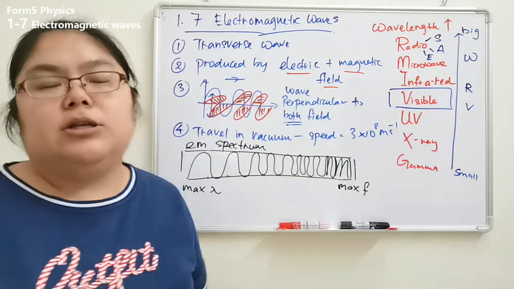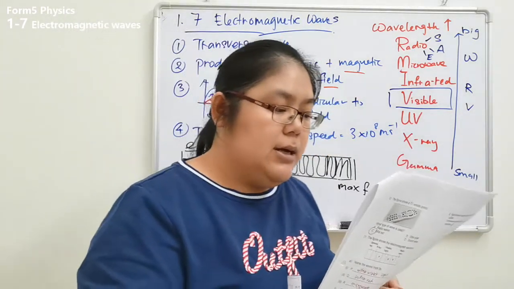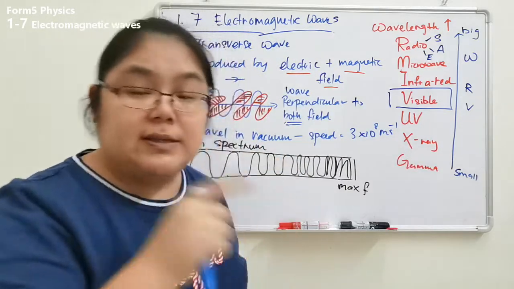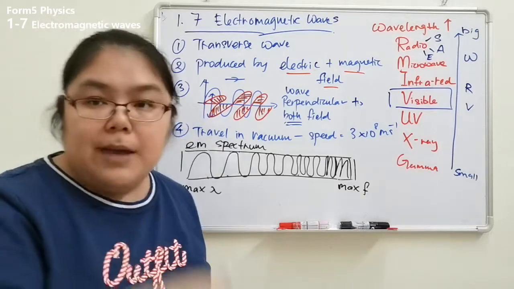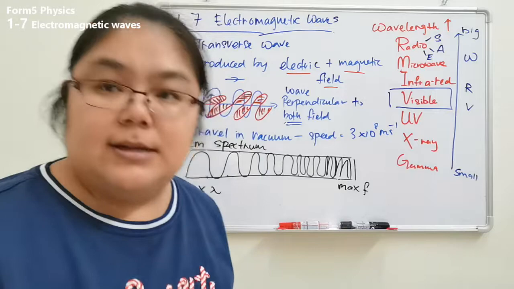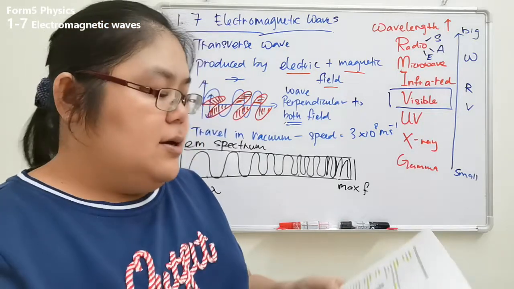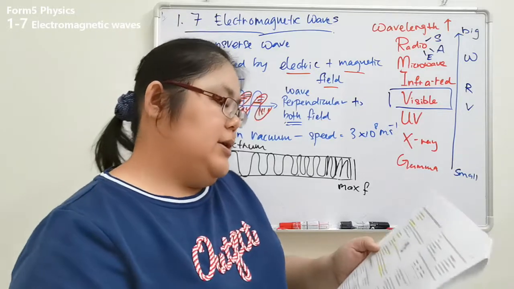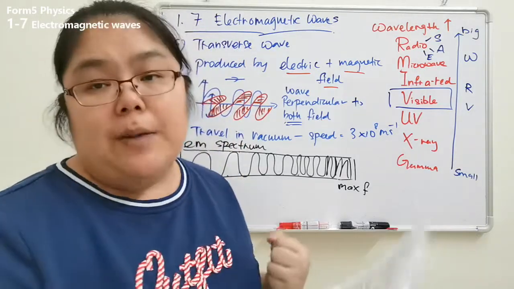Okay, UV light. UV light can damage the surface of the cell. Just not infrared, which is sunburn. This one can damage the surface of the cell. After that, it will cause skin cancer. Skin cancer, okay, and also blindness. Okay, the last one is X-ray and also gamma ray.